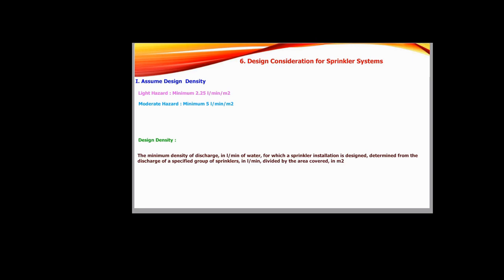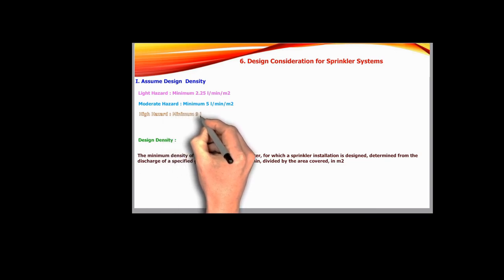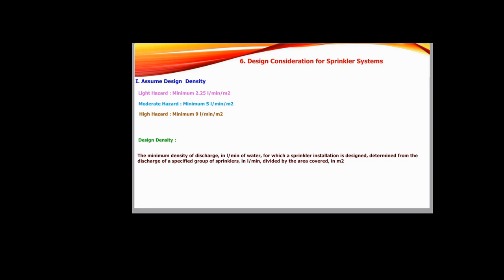storage. Another type of hazard is higher hazard. For higher hazard, minimum density required is 9 liter per minute per meter square and the area of maximum operation is 260 meter square. This density applied in area with high fire risk such as industrial plant dealing with hazardous material.